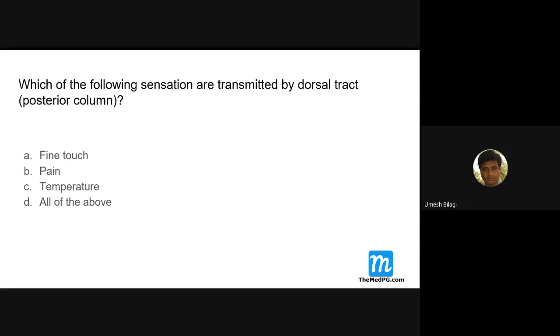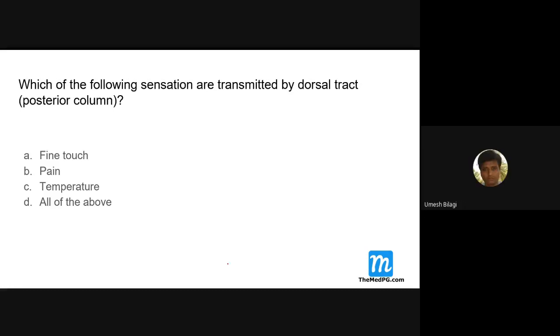Huh? Can anybody give the answer for this question? Jayashree? Jayashree? Sir? What is the answer for this? It's not a very difficult question actually. The question is very simple. I feel that you should know.